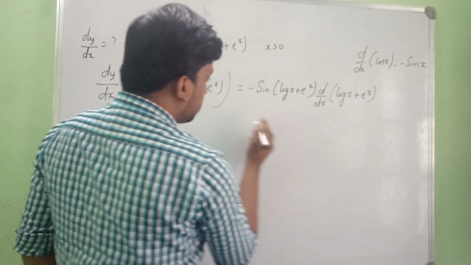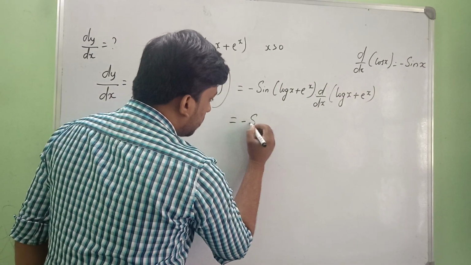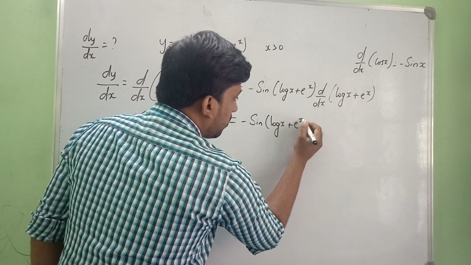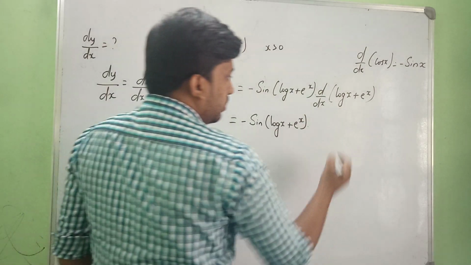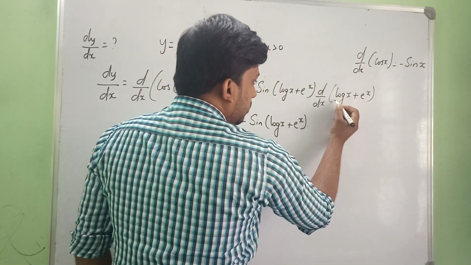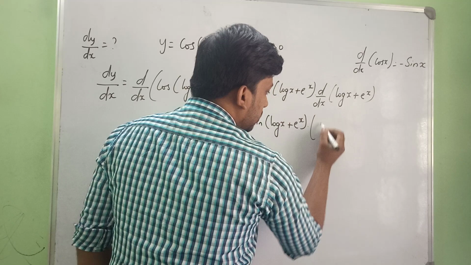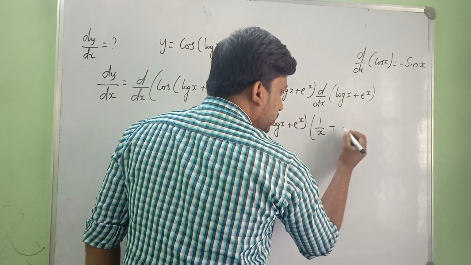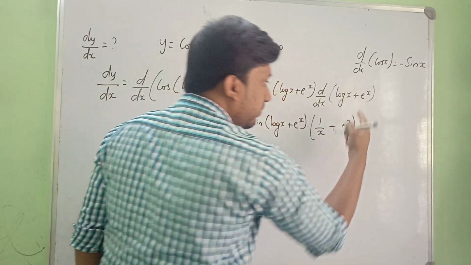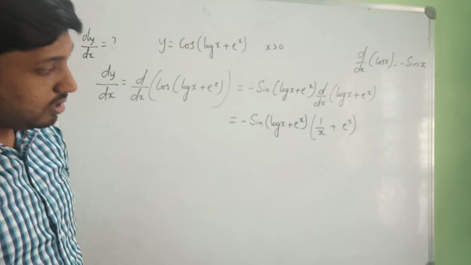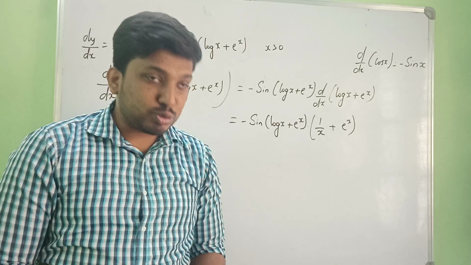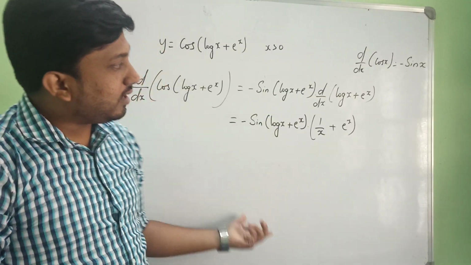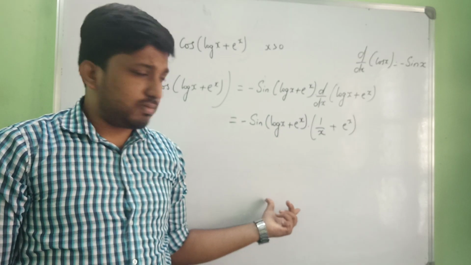Again, I'm differentiating this. What I'll be getting? That is minus sin of log x plus e to the power of x into. So how will you differentiate this? d by dx of log x is 1 by x, right? For log x, it is 1 by x, plus e to the power of x, the derivative of e to the power of x is e to the power of x. Before solving these problems, first go through the derivative formulas and integral formulas, become thorough with that, and then you start solving. It is very, very easy.